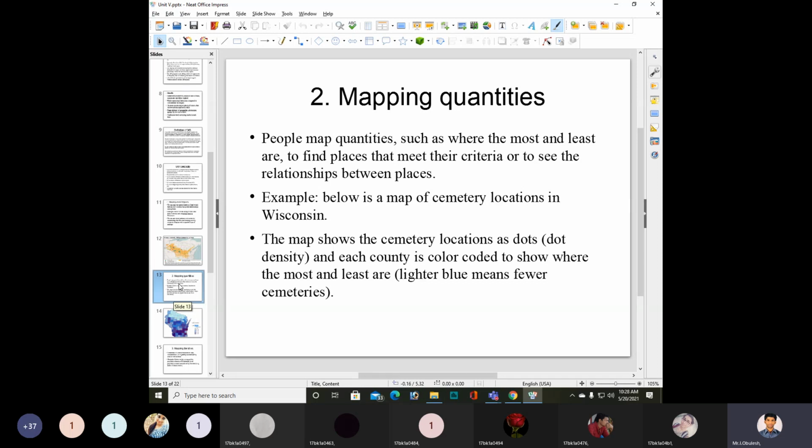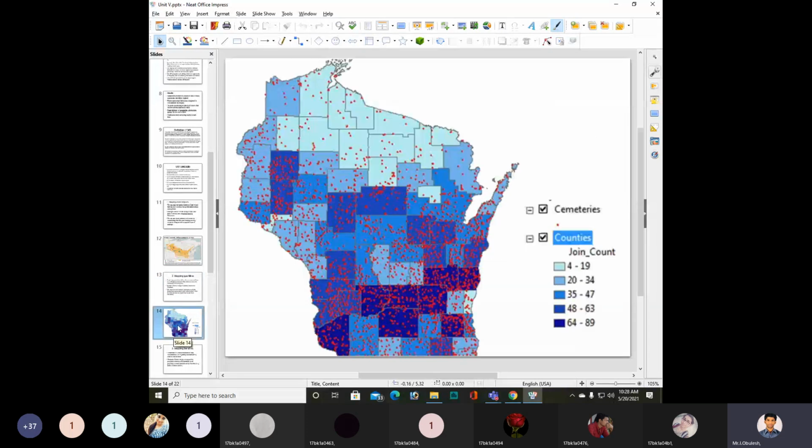cemetery locations in Wisconsin. We will be able to see that. So in the below map, we will be able to see all this. You need to see the map. So in that we are mentioning the counties, like the dots, see the red dots.